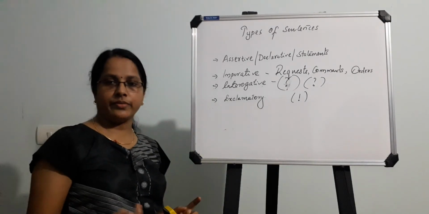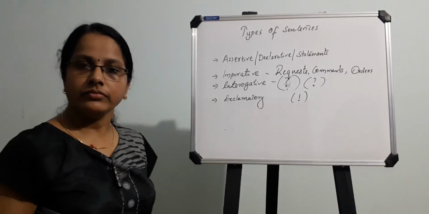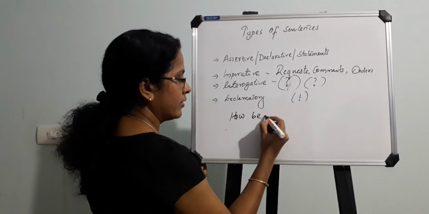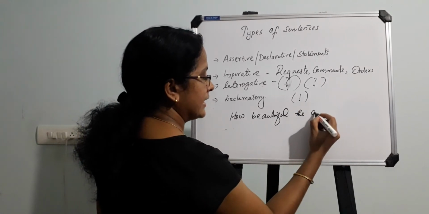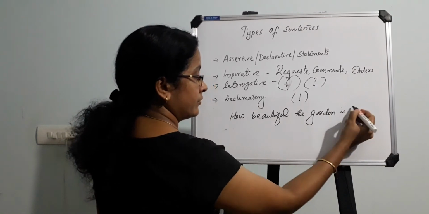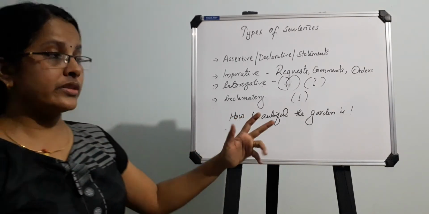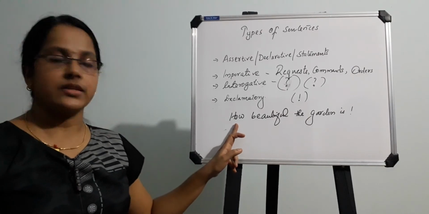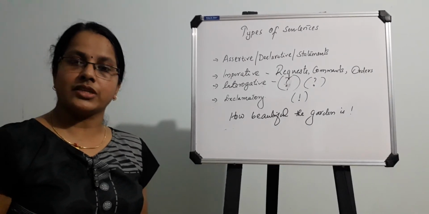How can you identify an exclamatory sentence? Could you please just imagine? So I'm writing here one sentence: How beautiful the garden is. See, this is a kind of question, how beautiful the garden is. Here it has a WH word, how, but it's an exclamation according to this situation.